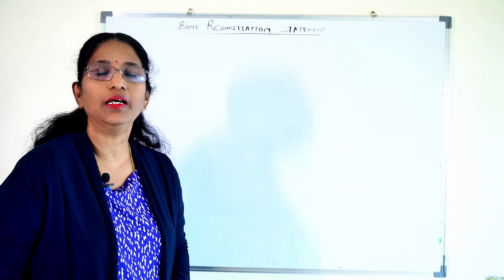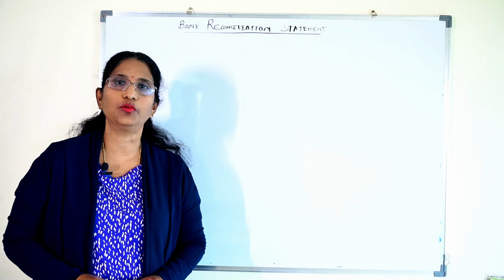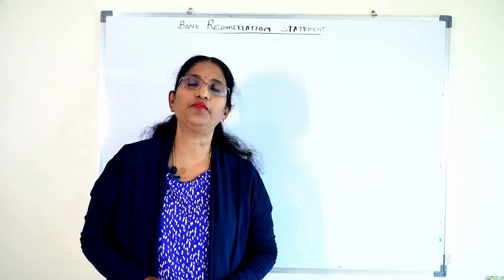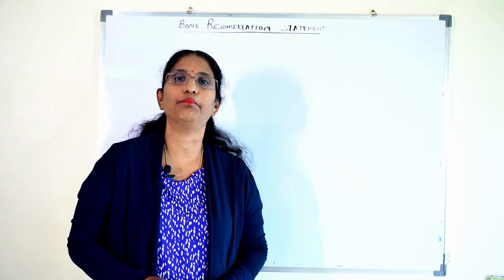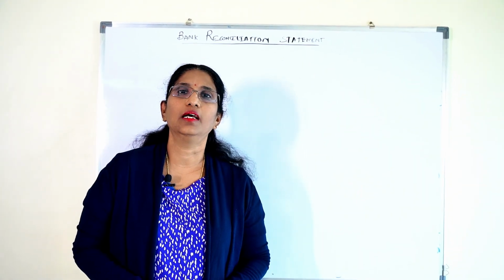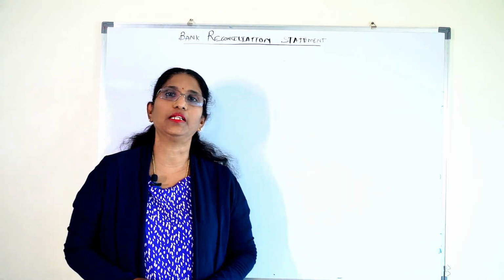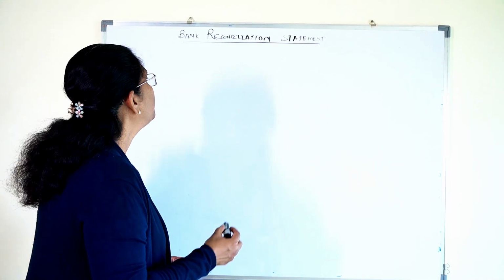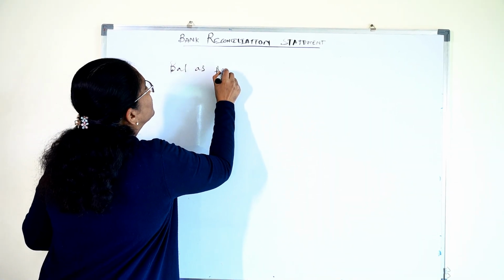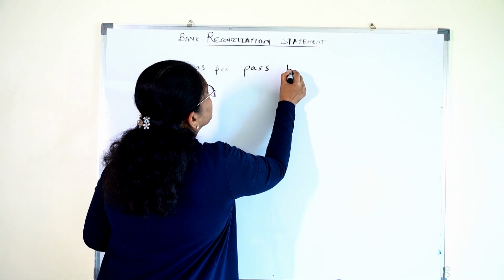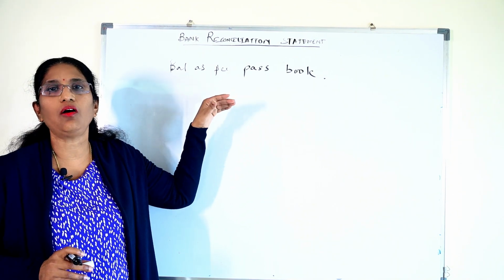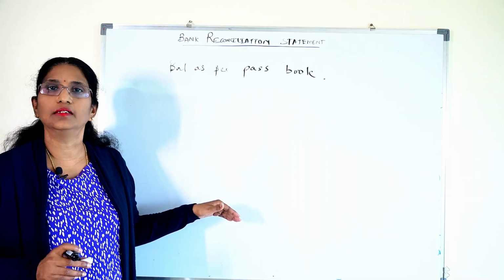Now, if you remember, BRS is being done by the account holder. There are two books, cash book and passbook. And if the passbook balance is given, how will we arrive at the cash book balance? I will be explaining with the help of an example. Here, when we say bank balance as per passbook, how will you adjust, adding or subtracting, to arrive at the cash book balance.